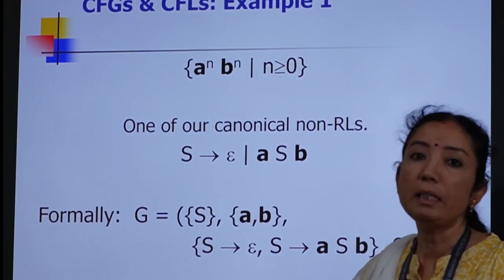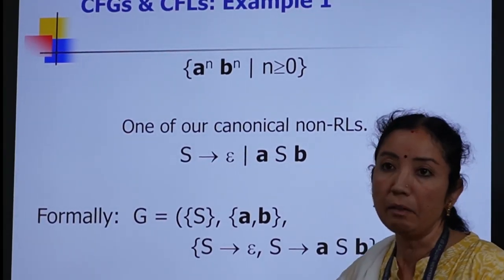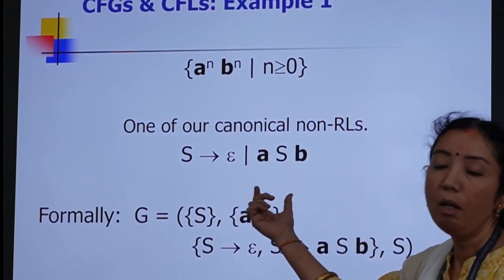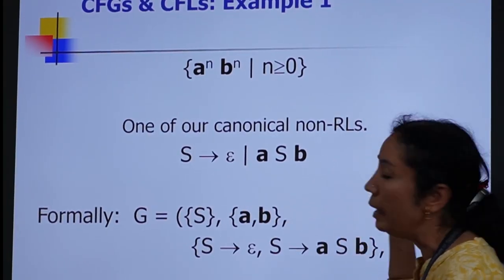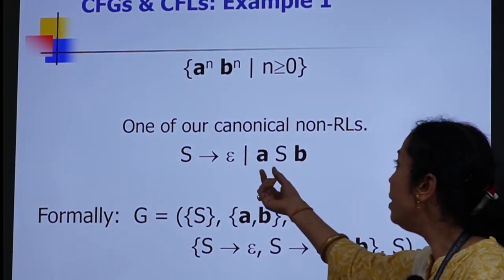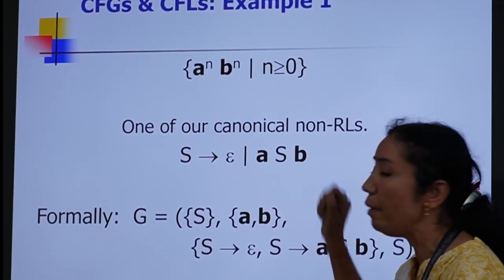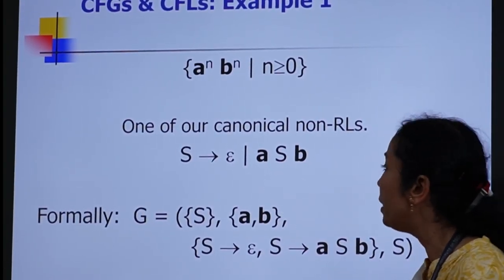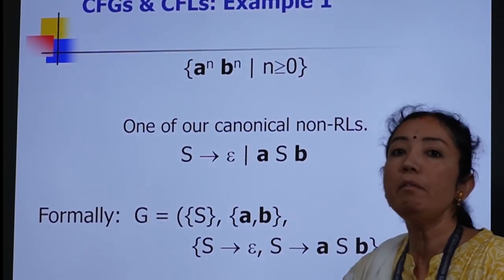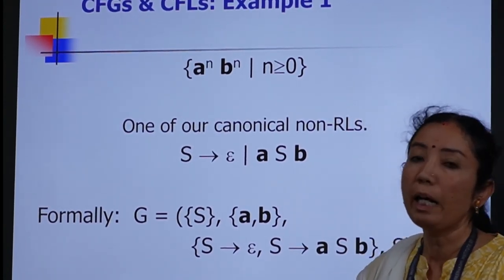All the strings that have an equal number of A's and B's, with B's following A's, are available in this language. In order to generate all those strings other than epsilon, we write a second rule, S giving aSb, which takes care of generating the equal number of A's and B's. For every A that the rule generates, one B gets generated. And since the S variable is on the right-hand side of the production, the rule S giving aSb can be used recursively any number of times in order to derive the string of terminals of the form a^n b^n.